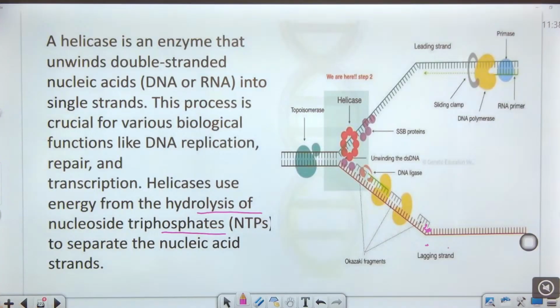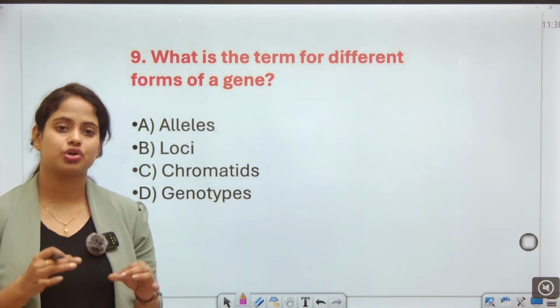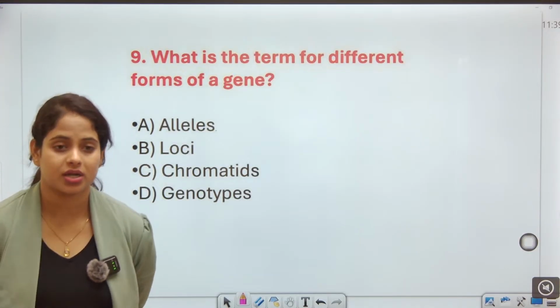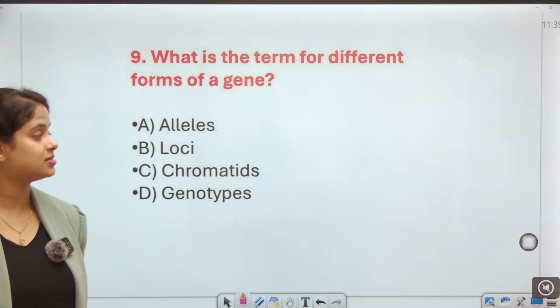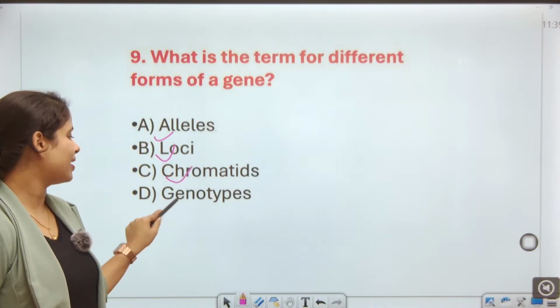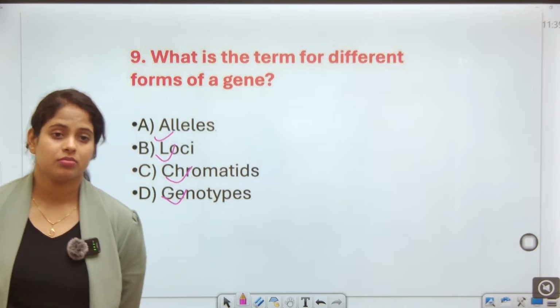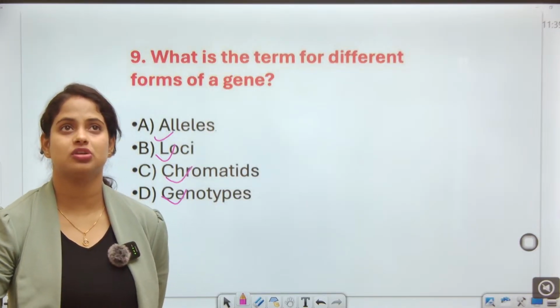Okay, this is all about helicase. Next, what is the term for different forms of a gene? Guys, is it alleles, loci, chromatids, or genotypes? The term we use for different forms of a gene is what?